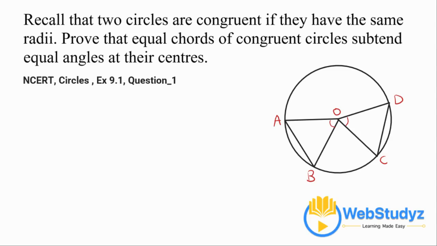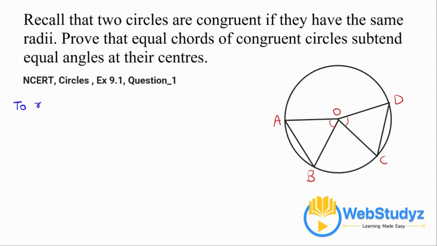Hello students, let's read this question. Recall that two circles are congruent if they have the same radii. Prove that each chord of congruent circles subtends equal angles at their centers. So let's start the solution.